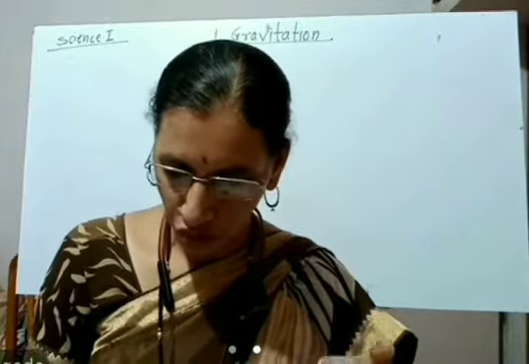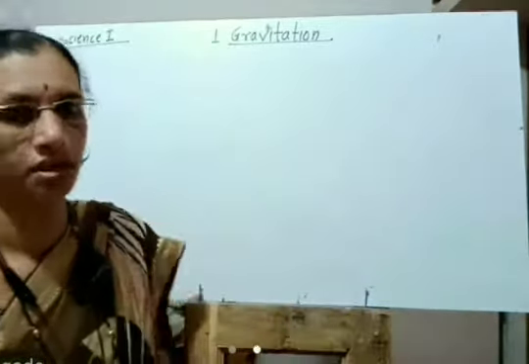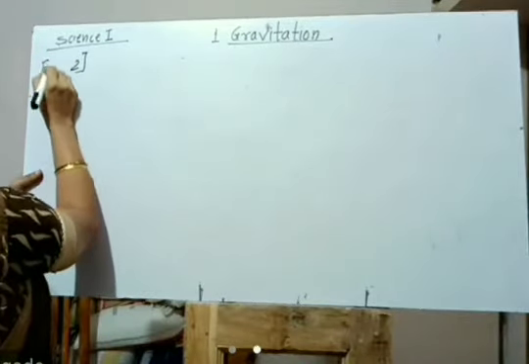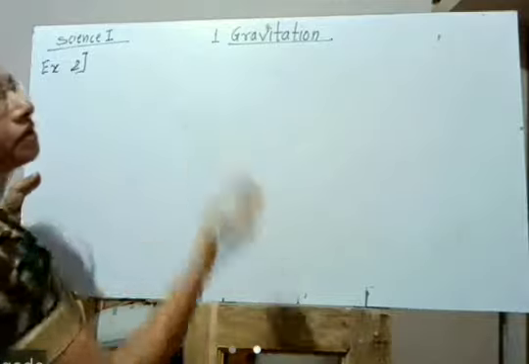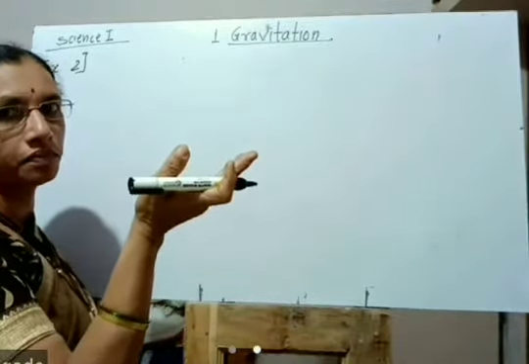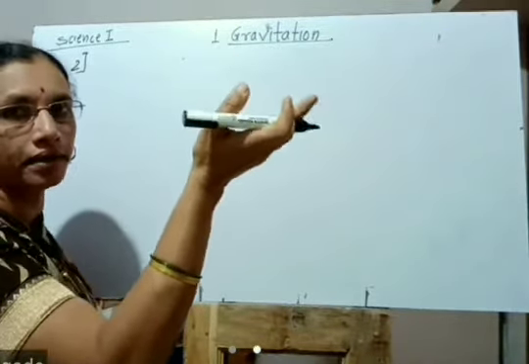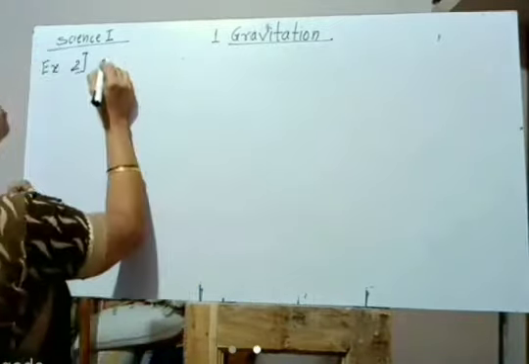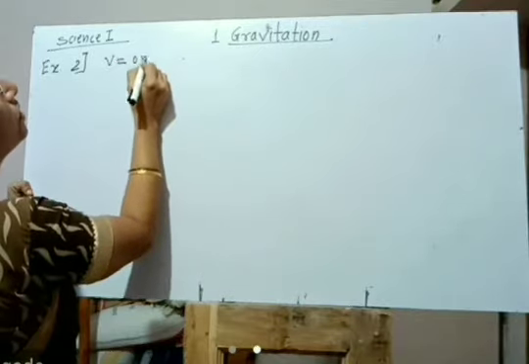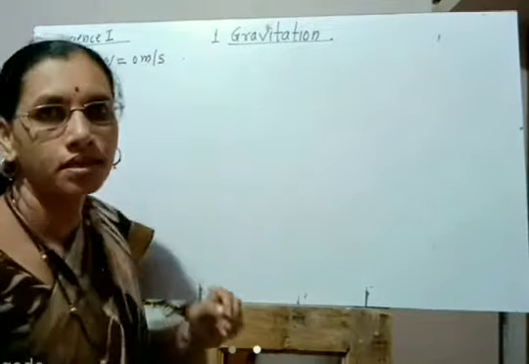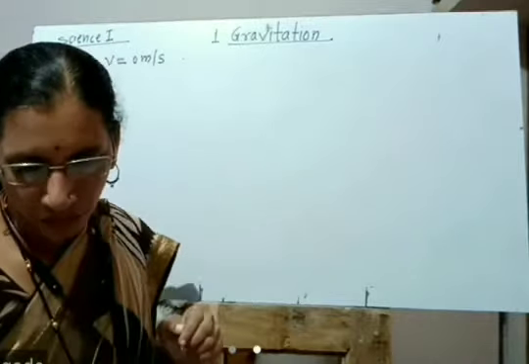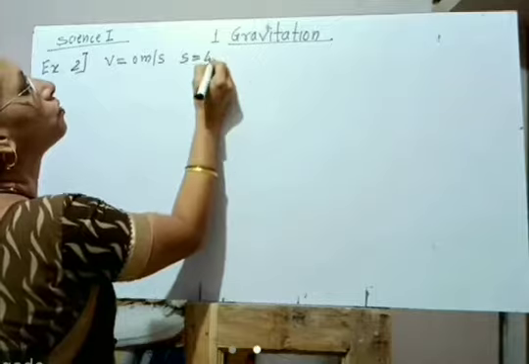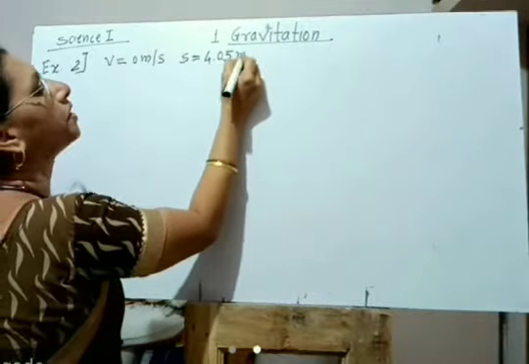Therefore, for upward motion, we have to write some things. For upward motion, when the ball is thrown in upward direction, when it reaches some height, its velocity becomes 0, then it starts to fall. Therefore, its final velocity is 0 meter per second. This is one thing. Then the distance traveled by the ball, S, is equal to 4.05 meter.